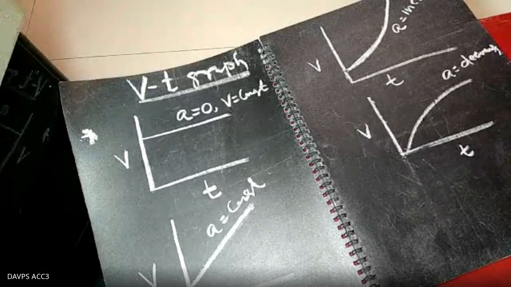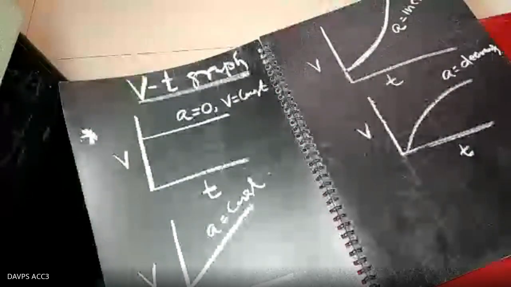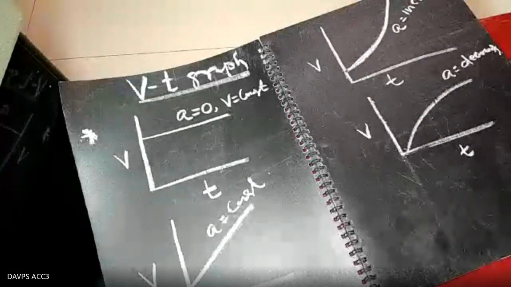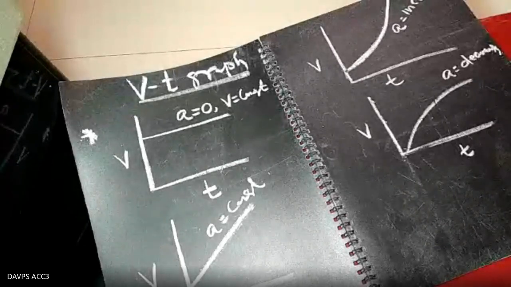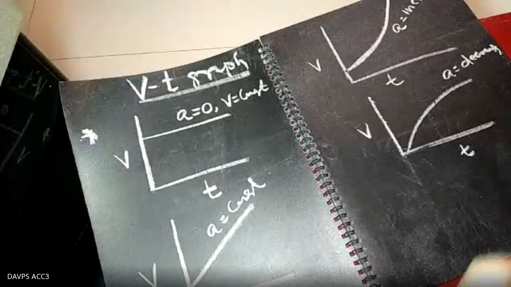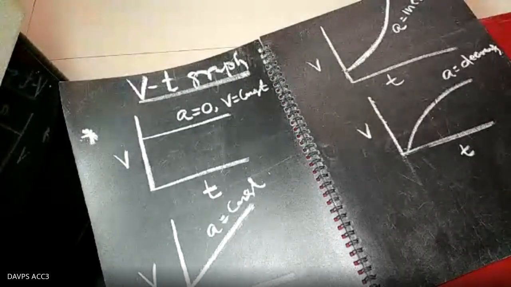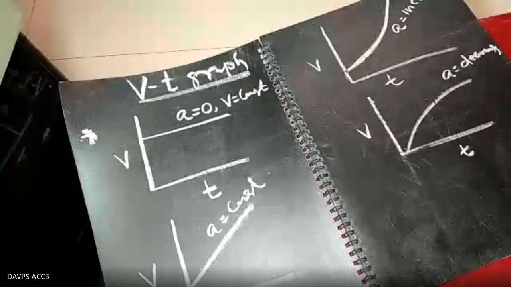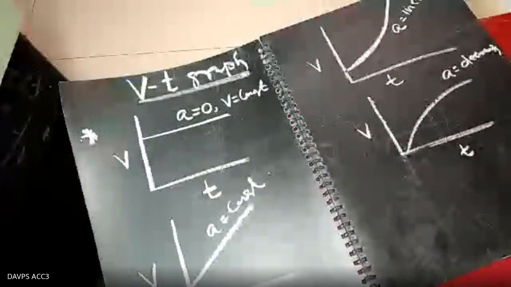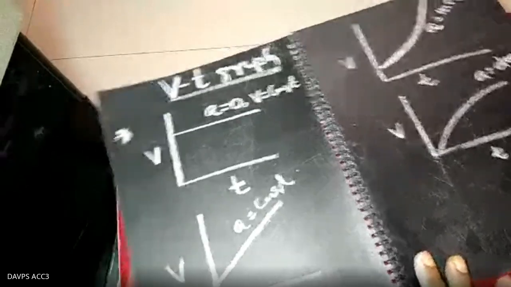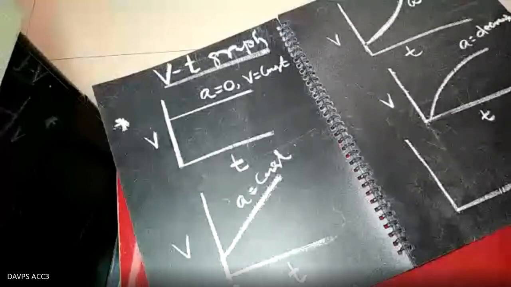But I am taking another example. If the velocity of the body was 40 meter per second and you put the brake, it goes 40 meter per second, 30, 20, then 10 meter per second. In this manner the velocity is decreasing uniformly, so that is called the negative acceleration. And this is nothing but the retardation. In the earlier case, the slope was positive. In another graph, the slope becomes negative.